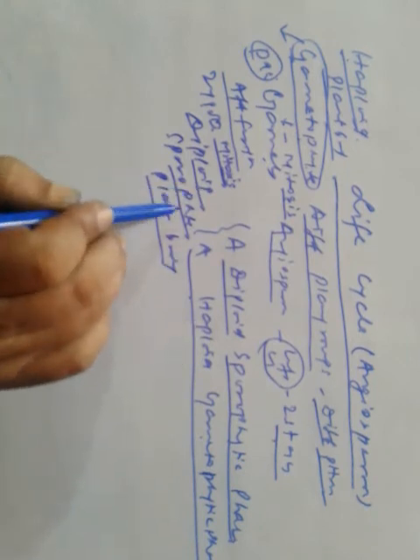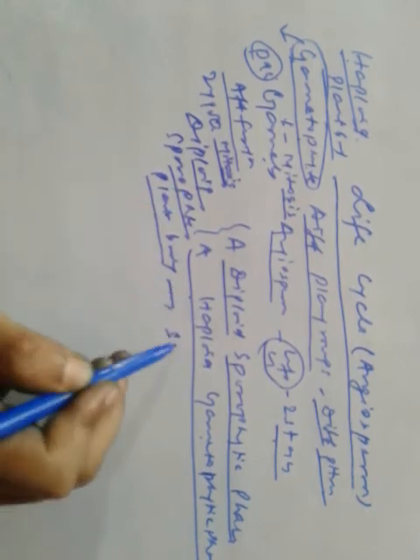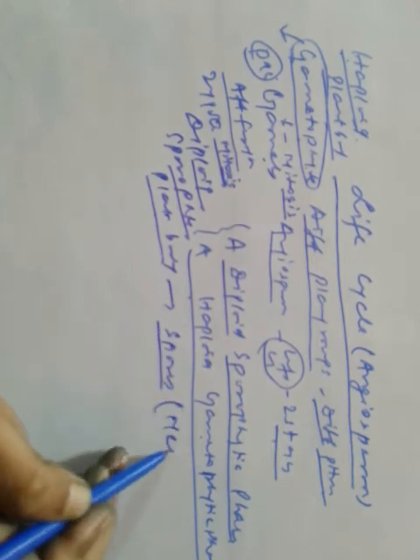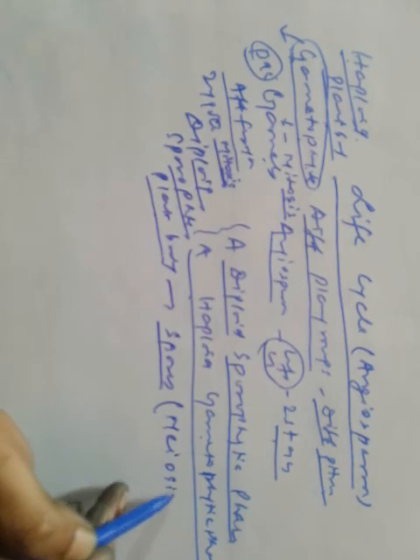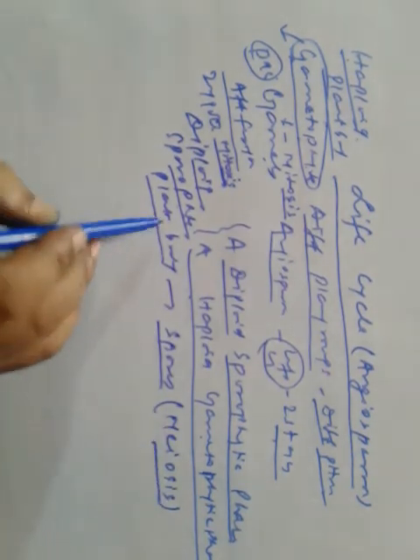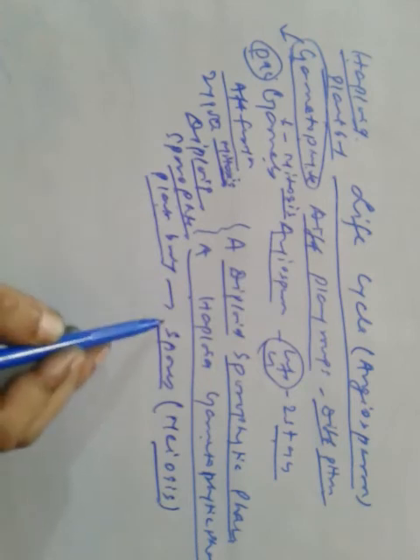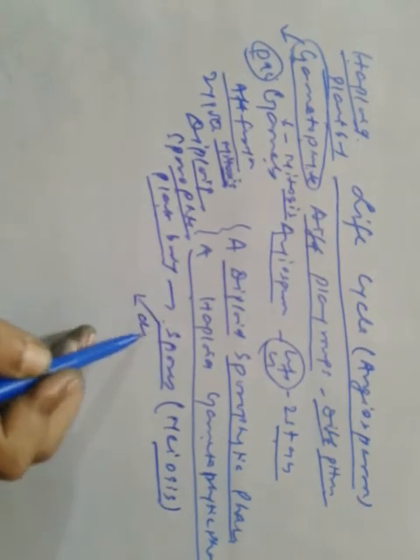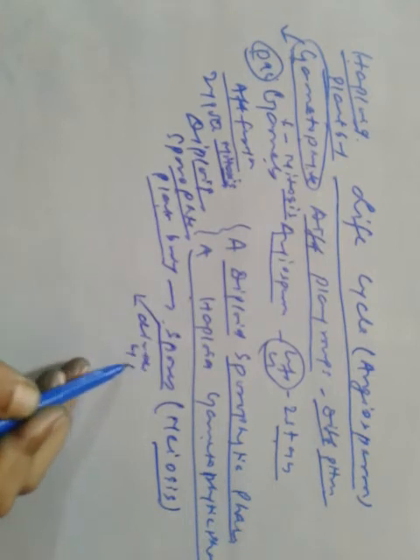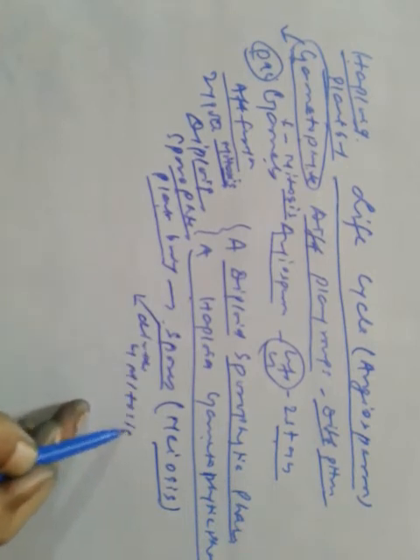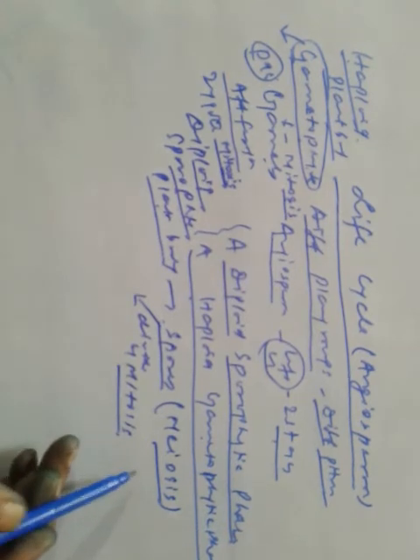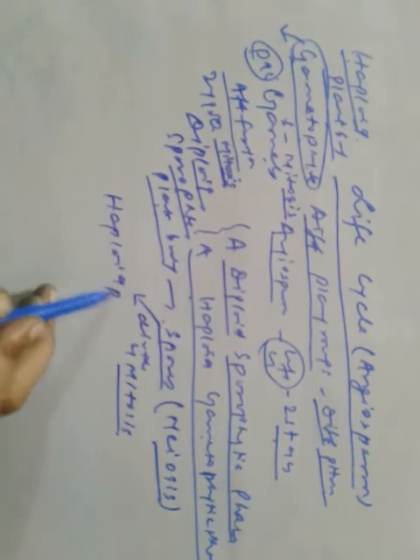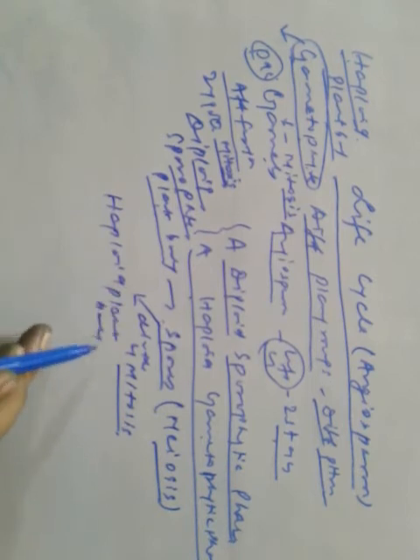And this diploid sporophyte plant body produces spores. Now spores are produced through meiosis. Diploid sporophyte plant body produces spores by meiosis, and the spores in turn divide by mitosis to form a haploid plant body again.